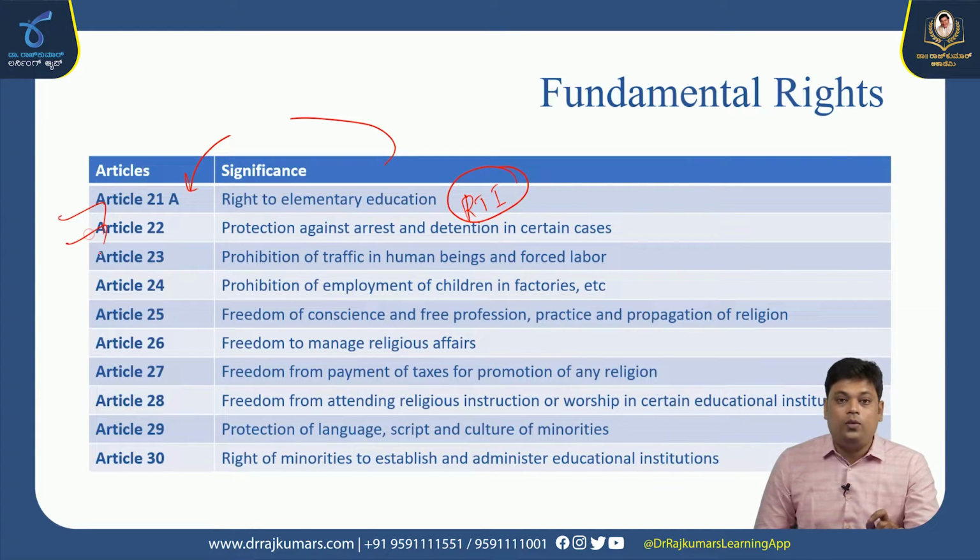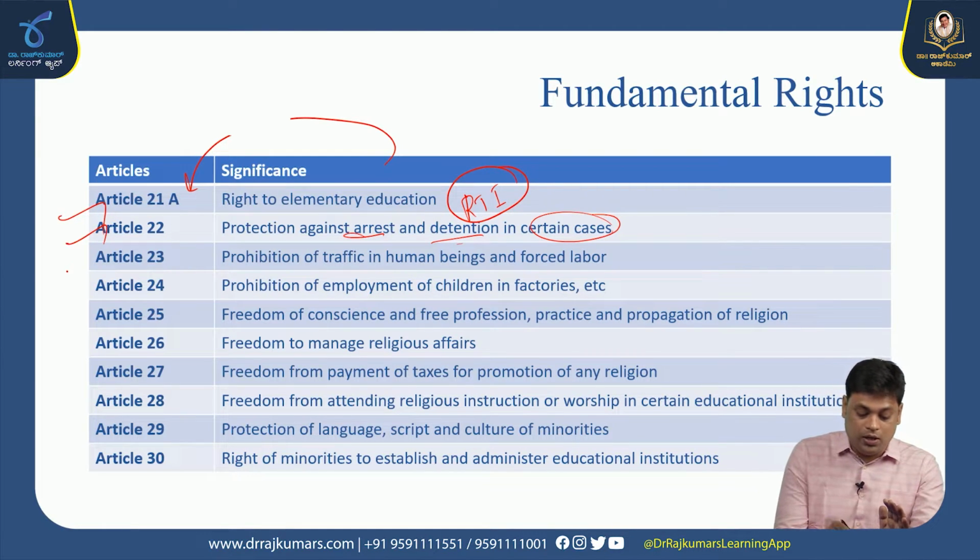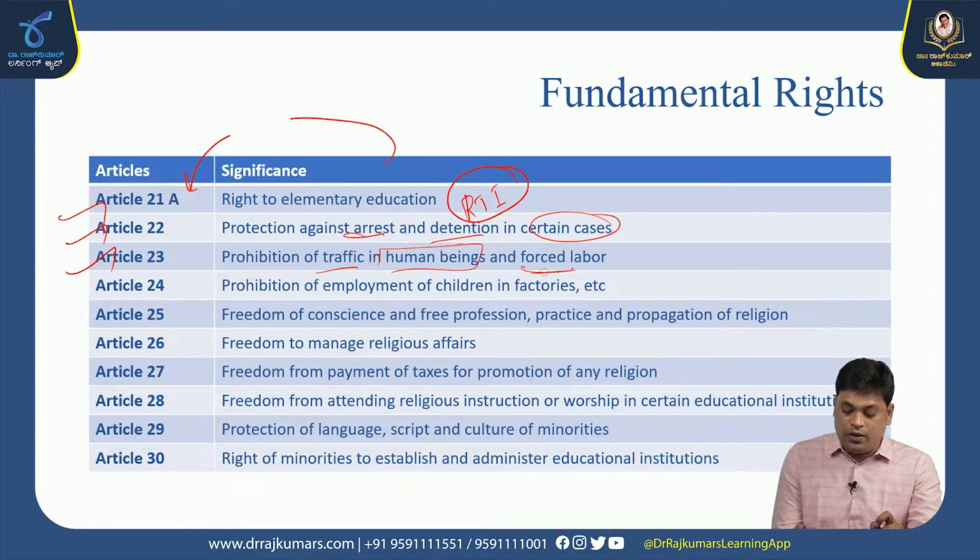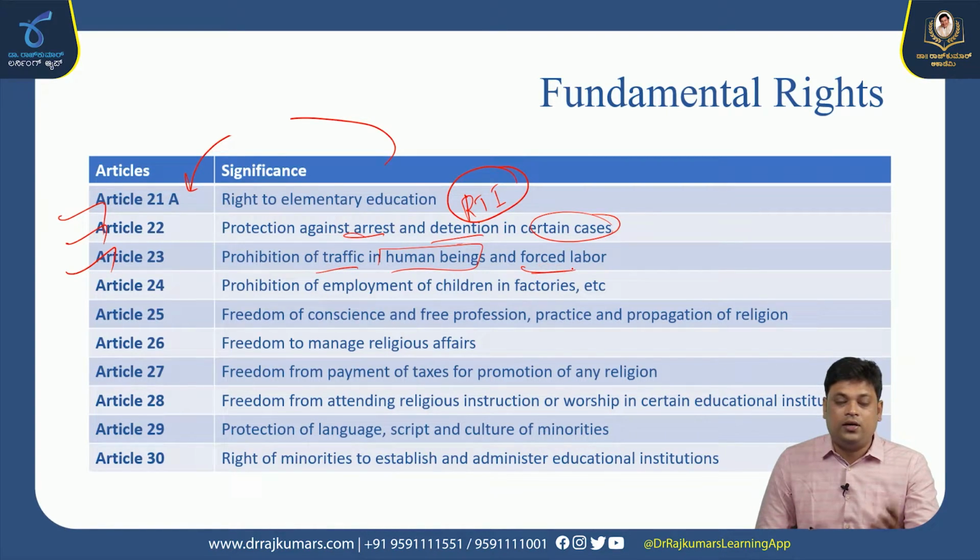Article 22, protection against arrest and detention in certain cases. If anyone commits a crime, in such cases of arrest as well as detention, those people who committed that crime are supposed to get protection. That also comes under your Constitution. Article 23, prohibition of traffic in human beings and forced labor. For example, kids were kidnapped and trafficked to different parts of our country. That has to be prohibited, and the forced labor system should also not be there.